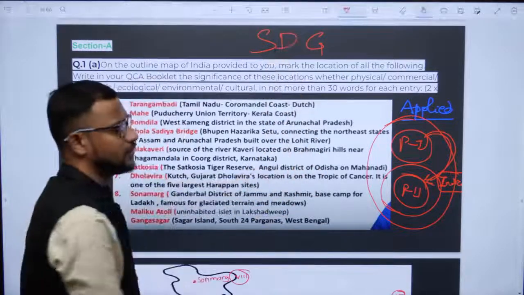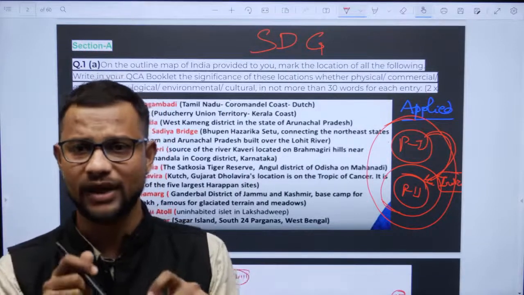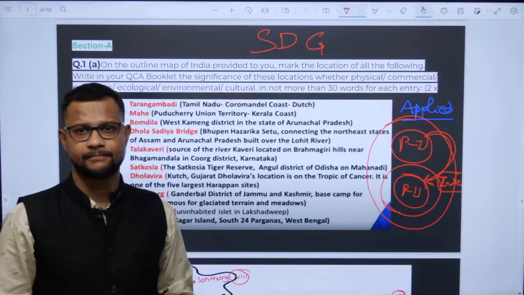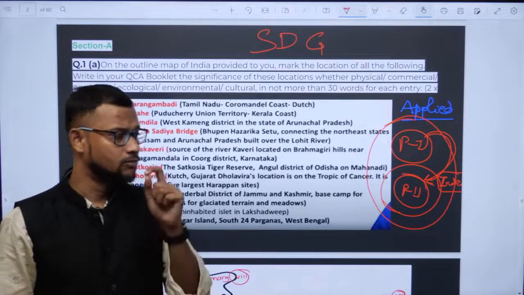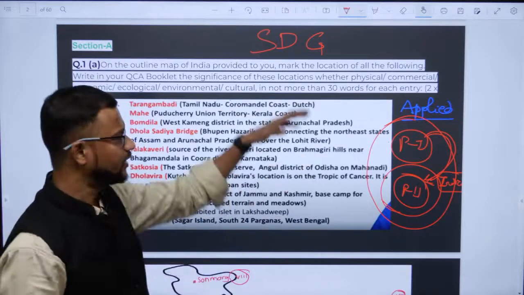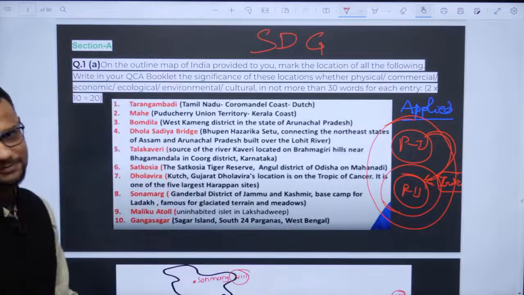Paper 1, paper 2, GS1, essay. You have to incorporate those SDGs in your answer. That will make your answer more mark-fetching. And I have added those SDG points also. So now with this,